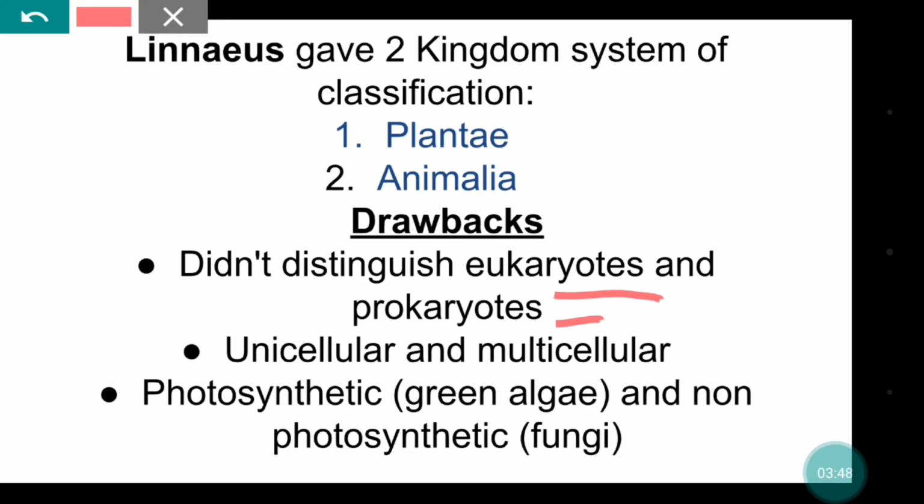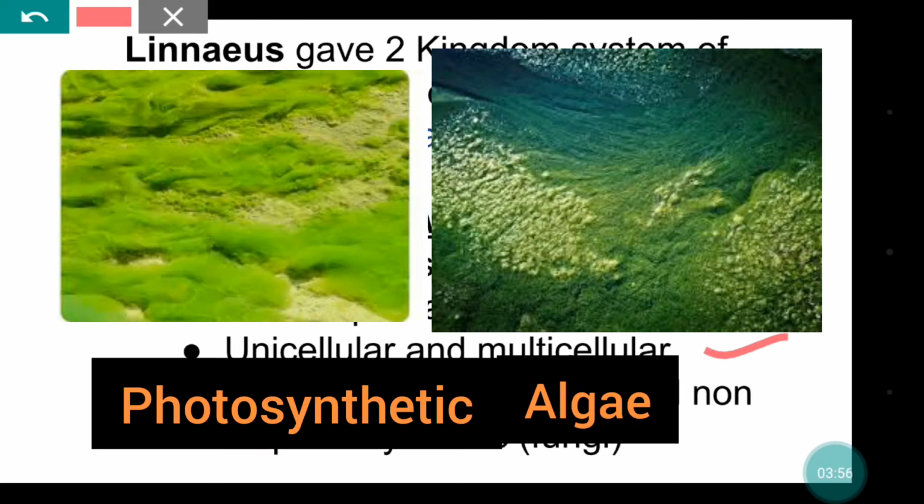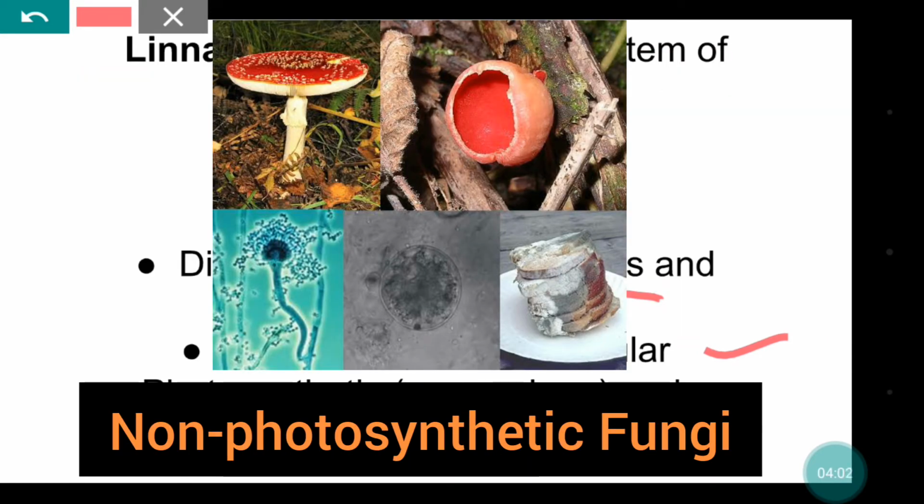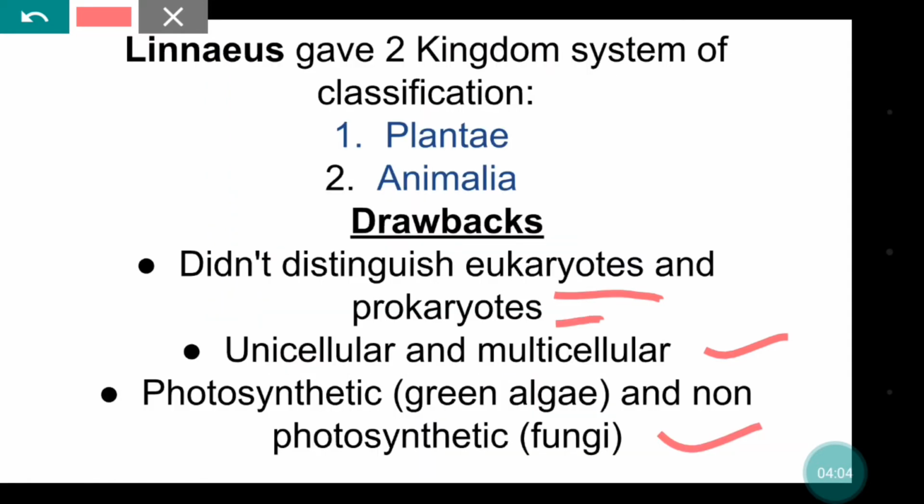He also could not categorize unicellular and multicellular organisms. Also, he could not categorize photosynthetic and non-photosynthetic organisms. That is, organisms which can produce their own food with the help of sunlight, like green algae, and other organisms which cannot synthesize their own food with the help of sunlight, like non-photosynthetic fungi.